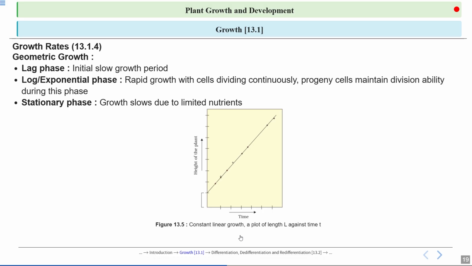In the geometric phase we have geometric growth, with three phases: the lag phase, the log or exponential phase, and the stationary phase. This is the graph that is given, of height of the plant versus time. Here we can see this plot, a line which is showing geometric growth, how geometric growth takes place in three phases.